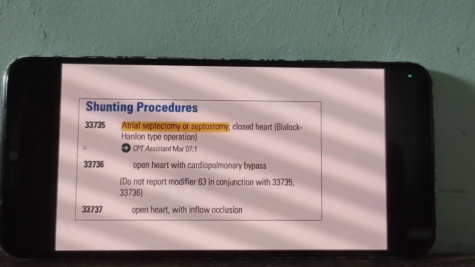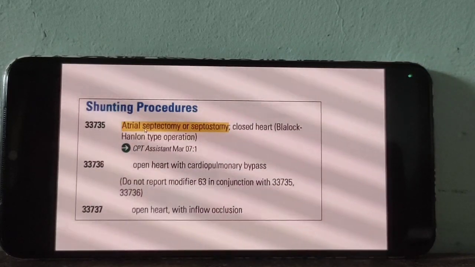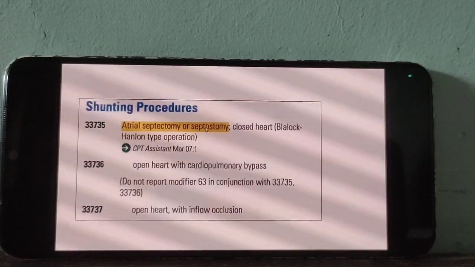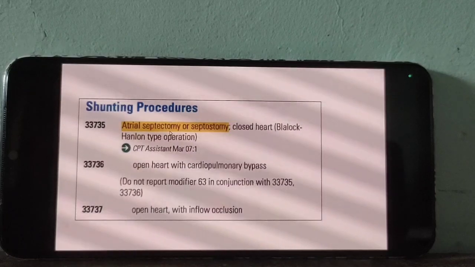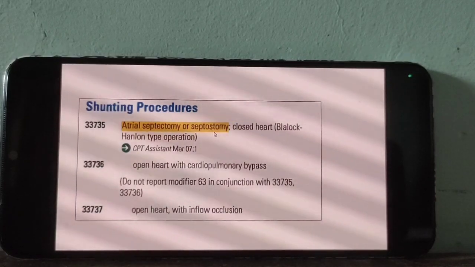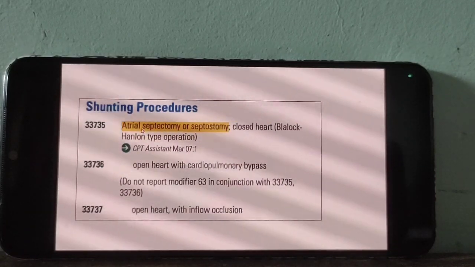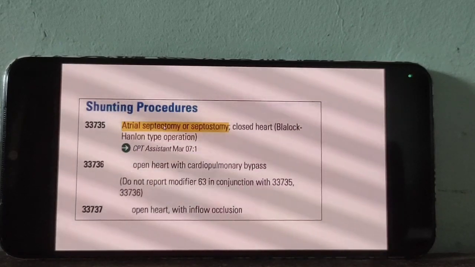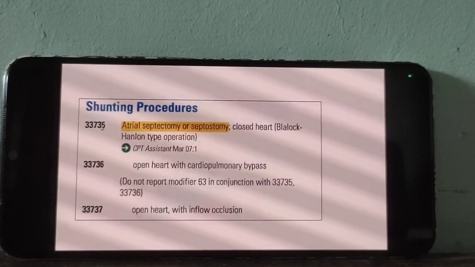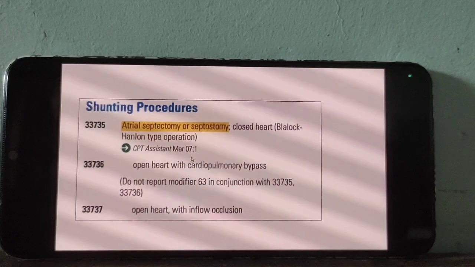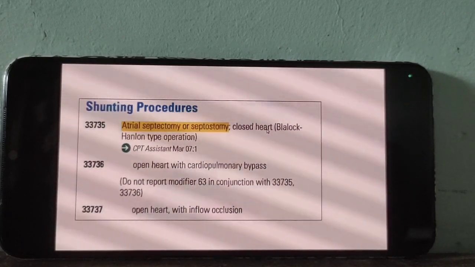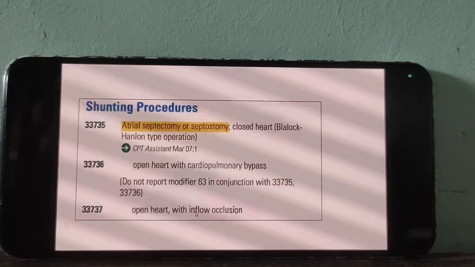Then 735 for atrial septectomy or septostomy: removal of the septum, or artificially making an opening in the atrial septum. Same for closed heart surgery, 735. Open heart surgery we classify in two ways.